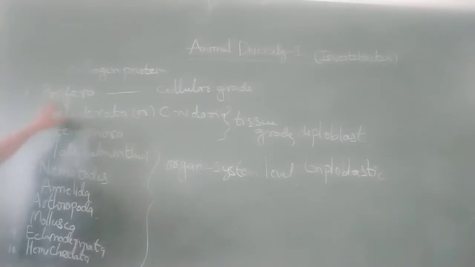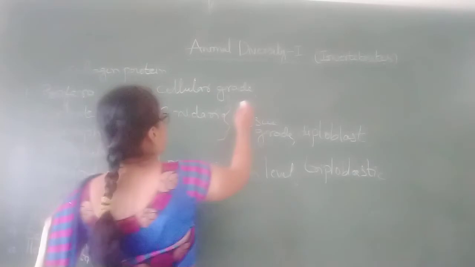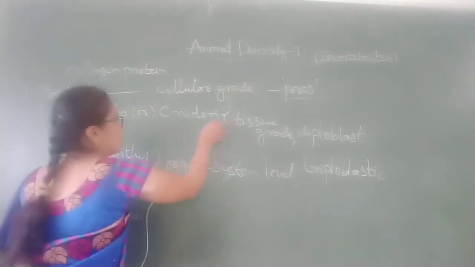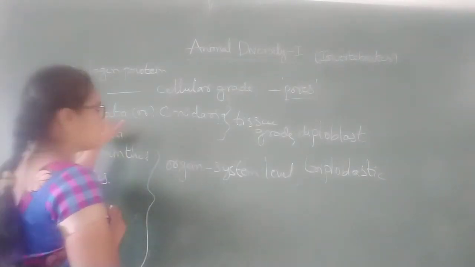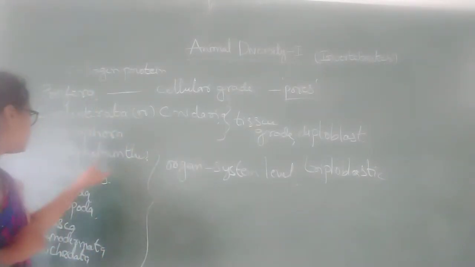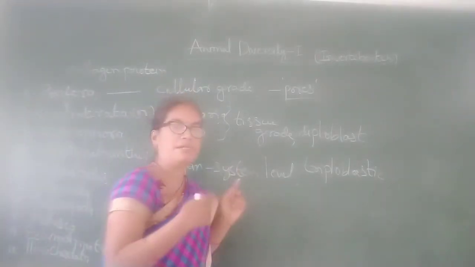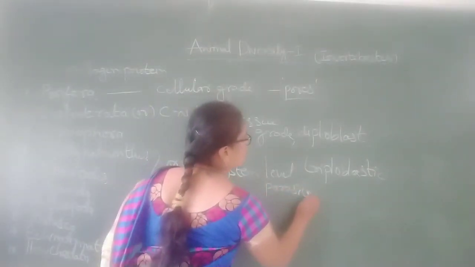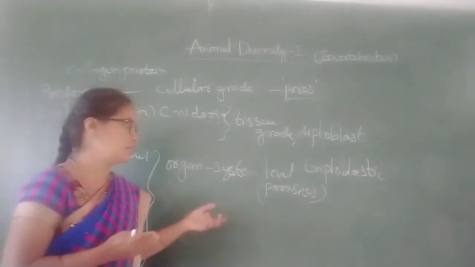Porifera means the body contains pores, because of that the name Porifera was given. Coelenterata or Cnidaria contain a coelom, so they are called Coelenterata. Platyhelminths and nematodes are mostly, about 90%, parasites. They live on the host, inside the host or outside the host.